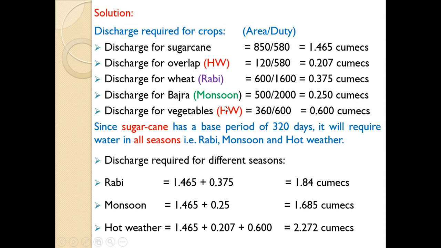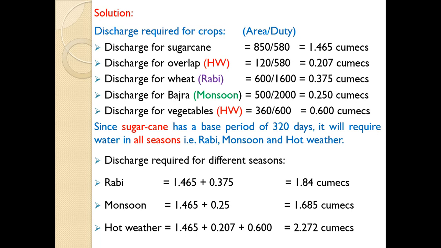So here if you go through these crops, how many seasons are given? You can see hot weather, monsoon, Rabi, hot weather. So three seasons are given here: Rabi, monsoon and hot weather. Since sugarcane has a base period of 320 days, it will require water in all the seasons. That is Rabi, monsoon and hot weather.